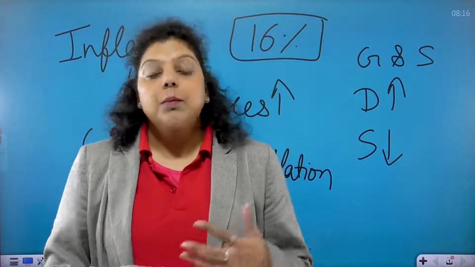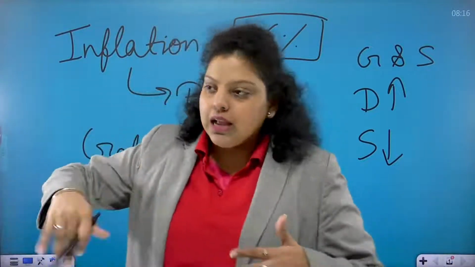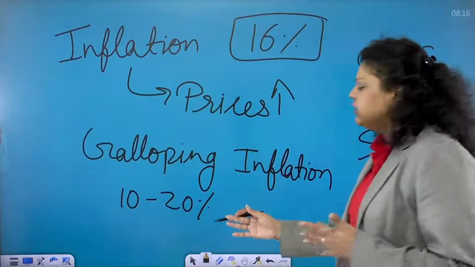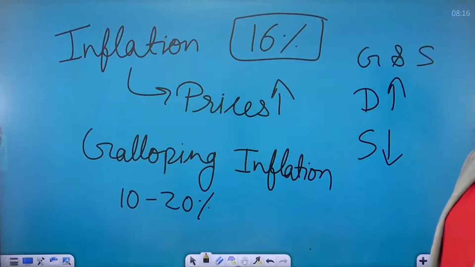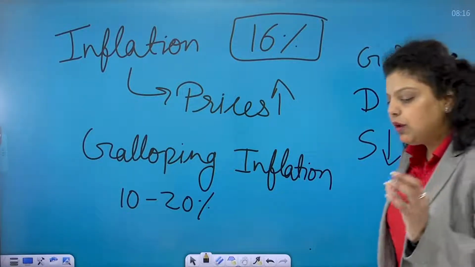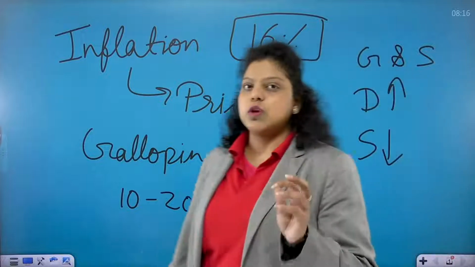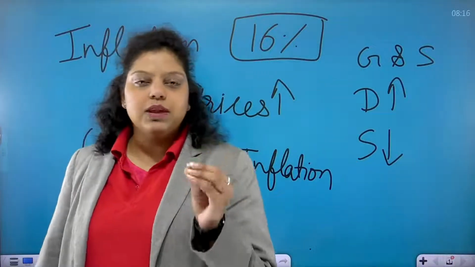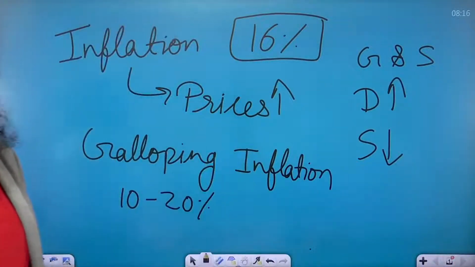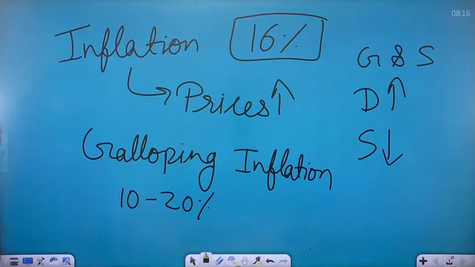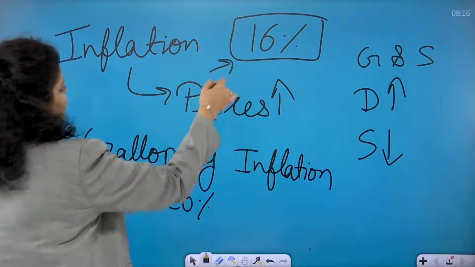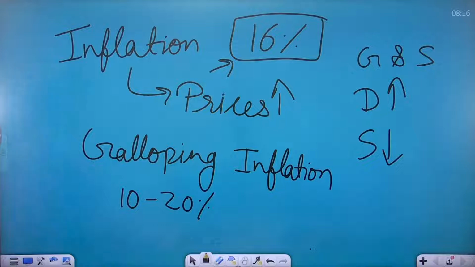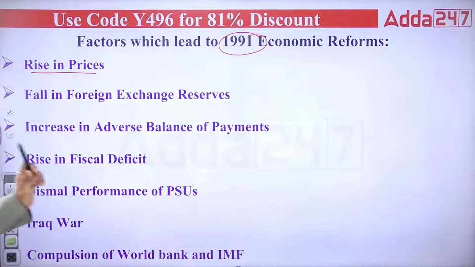Because if inflation goes above 20%, it will change into hyperinflation, and then it will be very hard to control the situation of the country. That's why we introduced the LPG policy. So one reason is that around 16.67% inflation was there in the country.